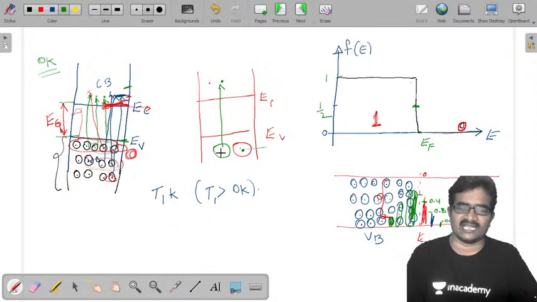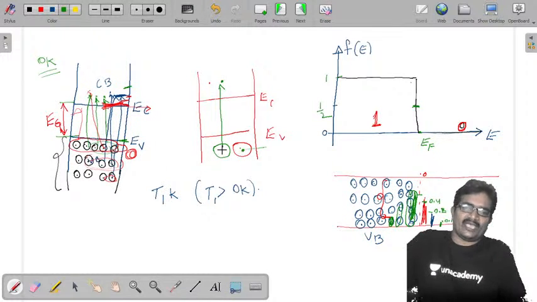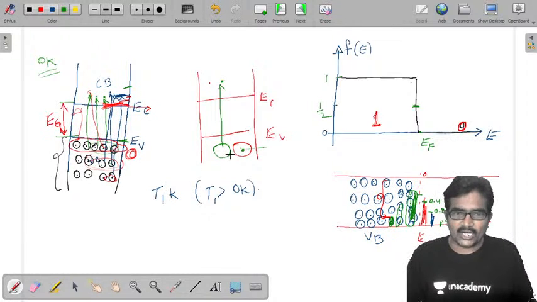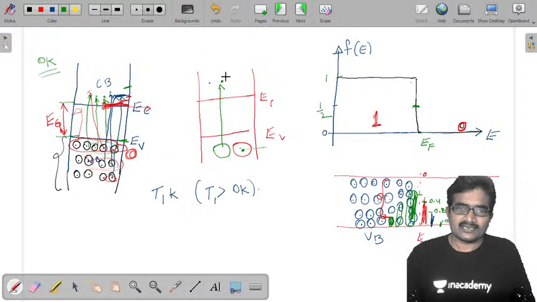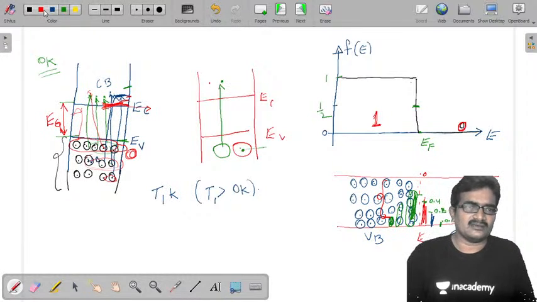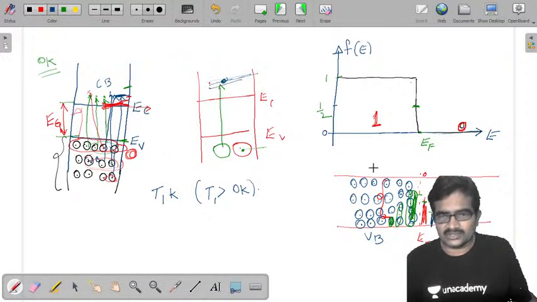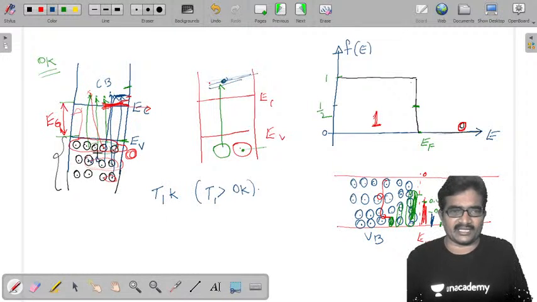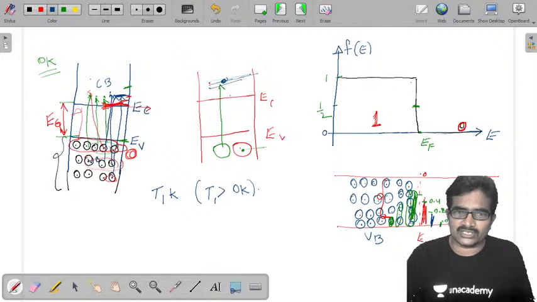This is the occupied energy level and this is the vacant energy level. Now this electron is moving from here to here and is going to occupy some energy level here. So once covalent bonds are breaking, electrons move from the valence band to the conduction band. After moving, most of the electrons occupy the energy levels close to EC. By moving away from EC, occupancy decreases.